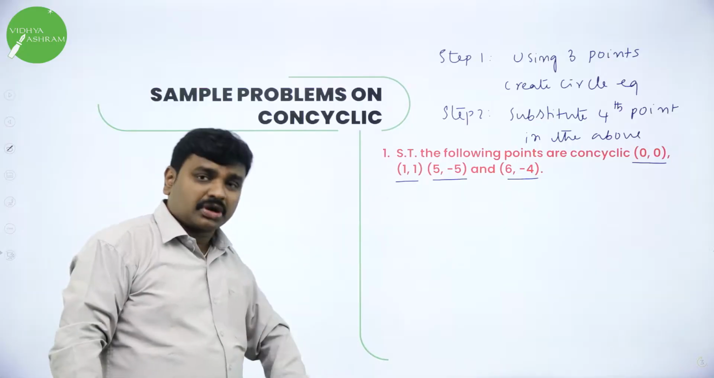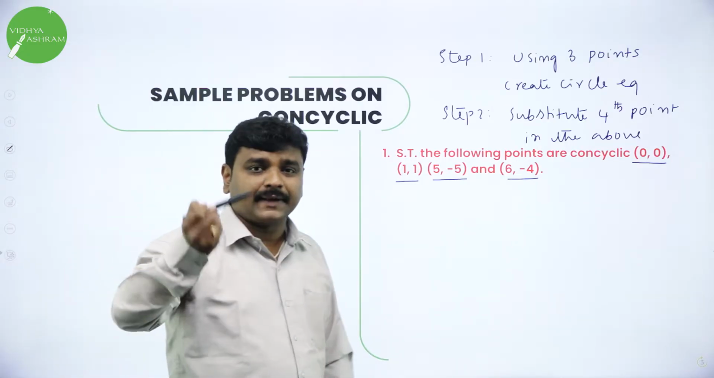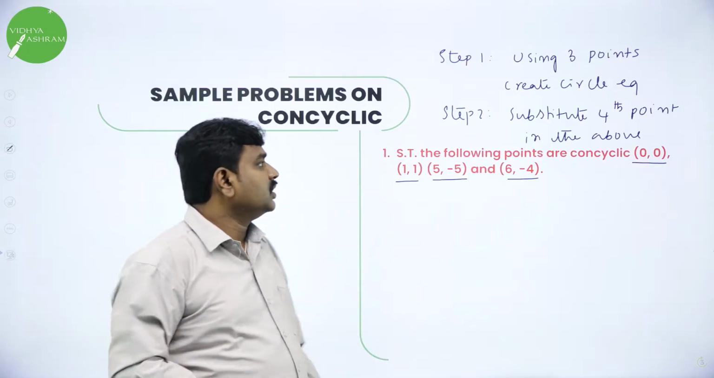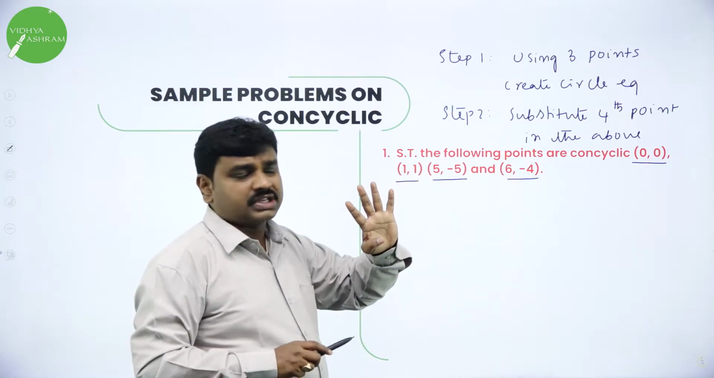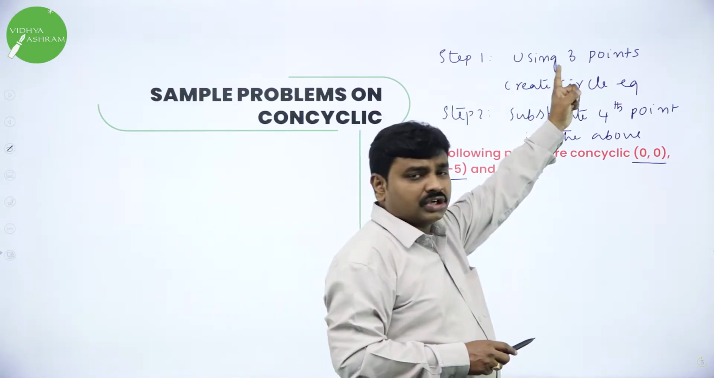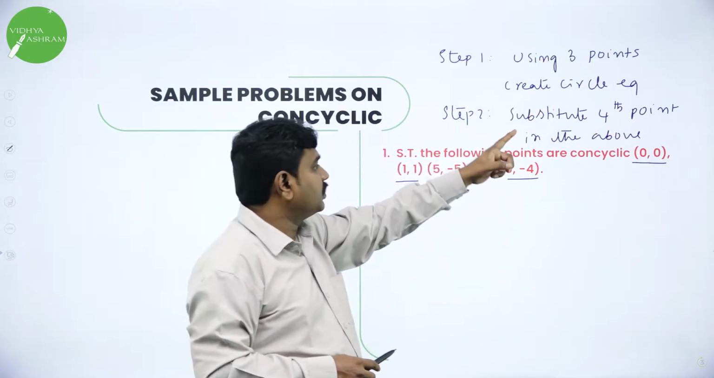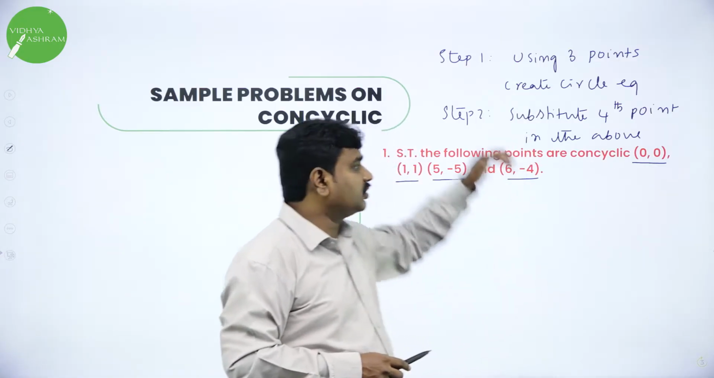It's a standard 6 mark problem. In some of the papers they have asked this question for 6 marks in part E, and the same question also they may ask for 5 marks in part D. Now they gave 4 points and they want you to prove concyclic. First step, use the first 3 points and create the circle. And second step, substitute the fourth point (6, -4) in the above. That's it. These are the 2 steps.